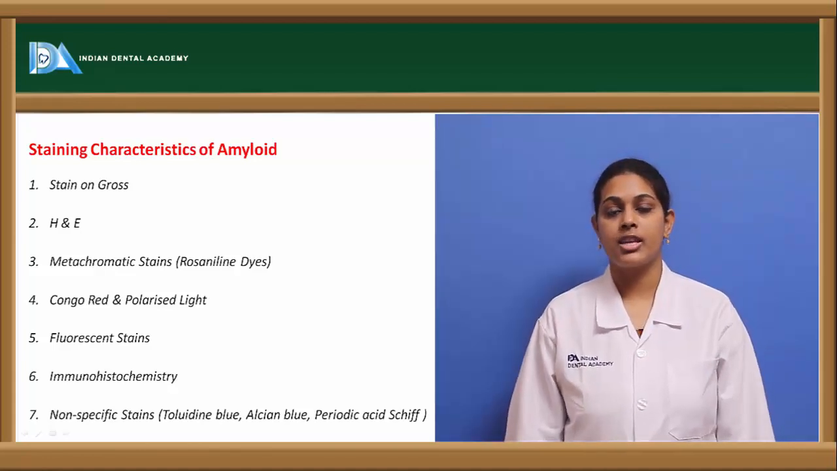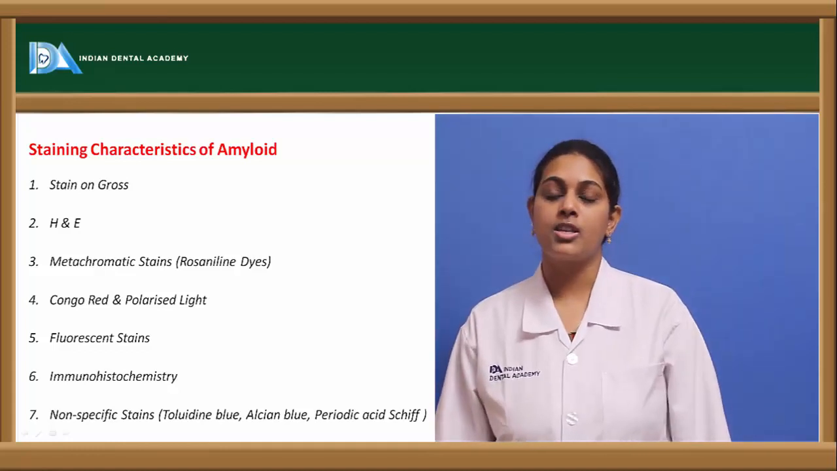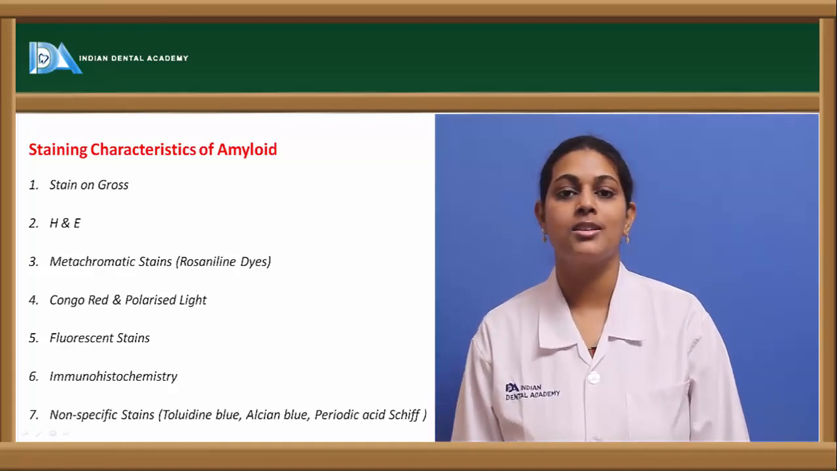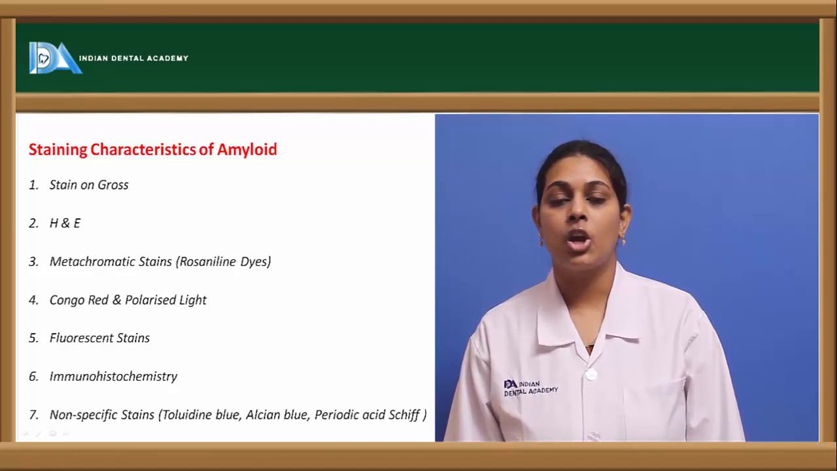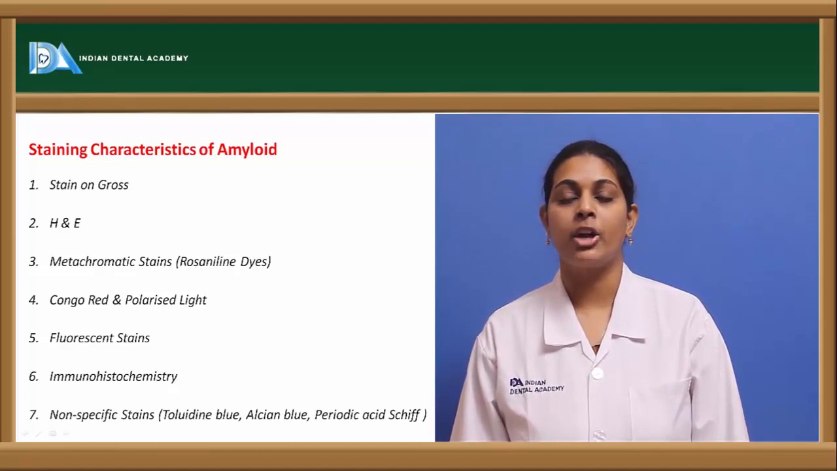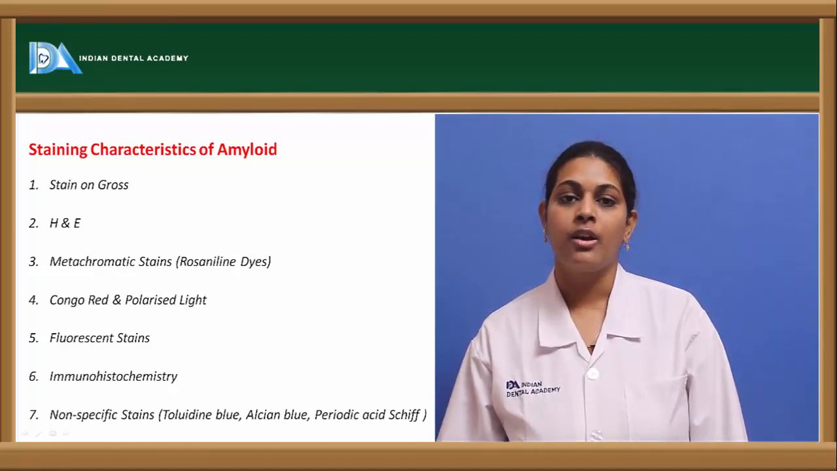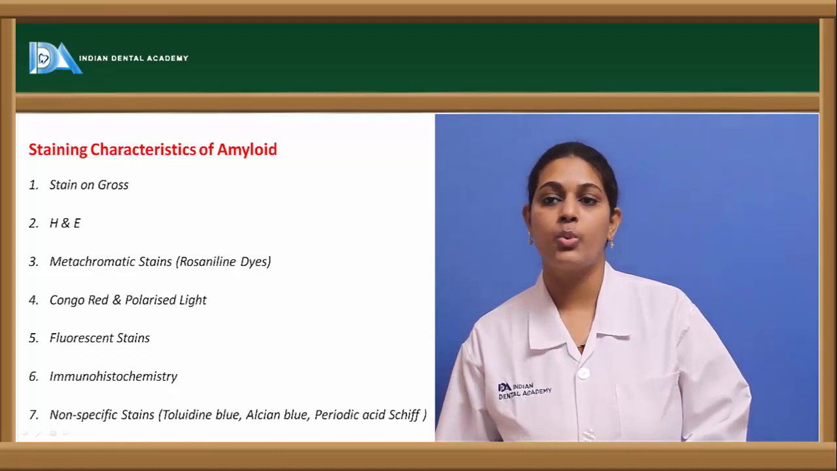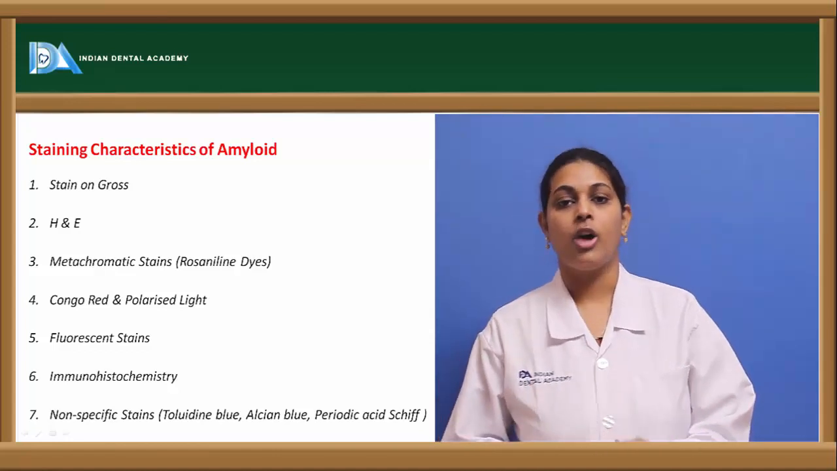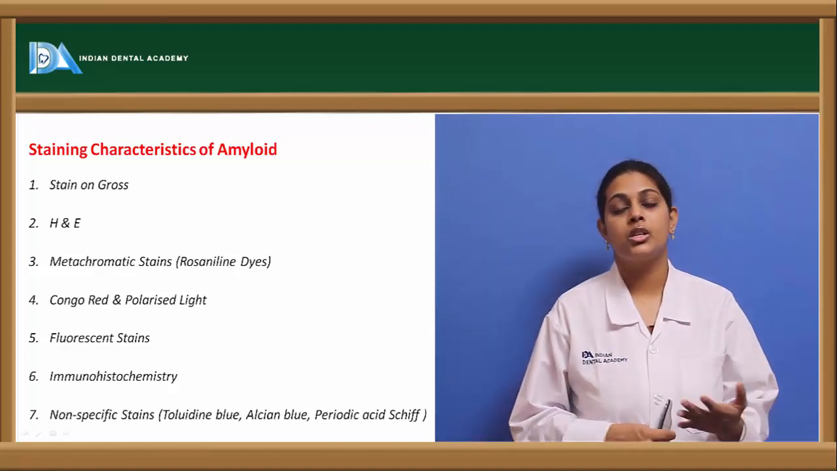Coming to the fluorescent stains, the most commonly preferred one is thioflavin T. Thioflavin T has the property of binding to amyloid tissue, and it gives a yellow fluorescence when viewed under the fluorescent microscope. So this is one of the stains.